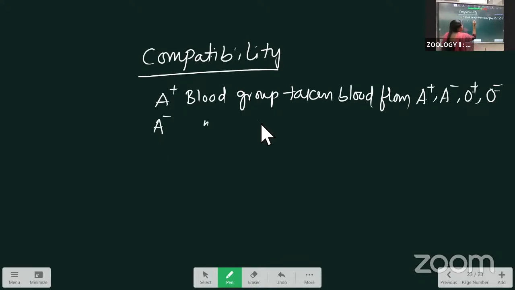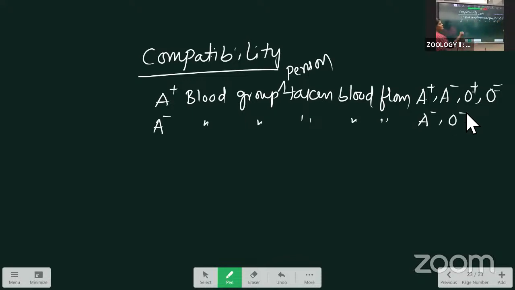A negative person can take blood only from the A negative group and the O negative group.